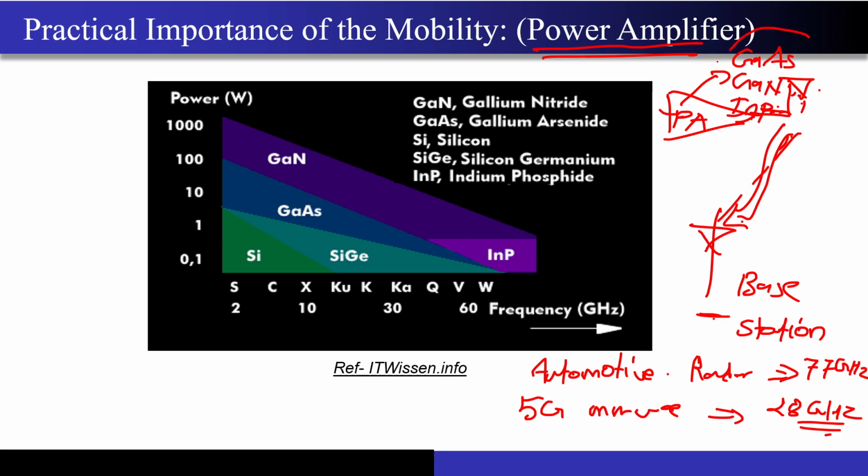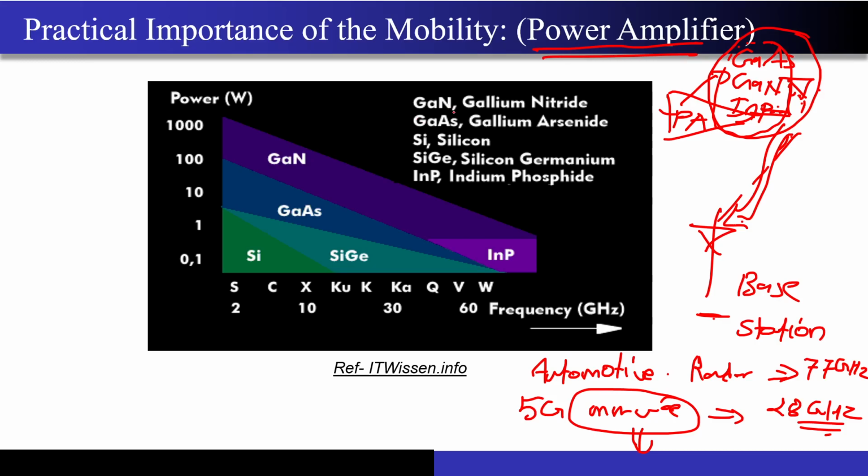You will never find them made up of silicon. Especially in the millimeter wave range, most power amplifiers in commercial devices are made of gallium arsenide, indium phosphide, or gallium nitride. Now why is it the case?